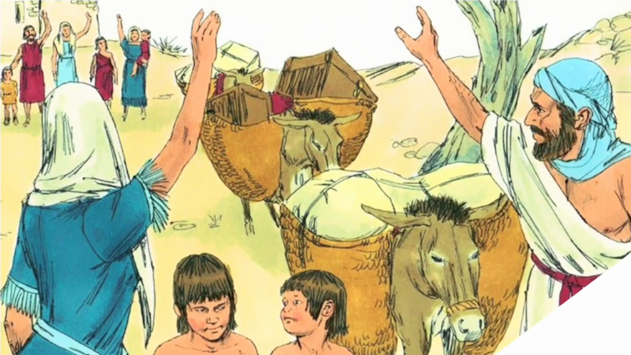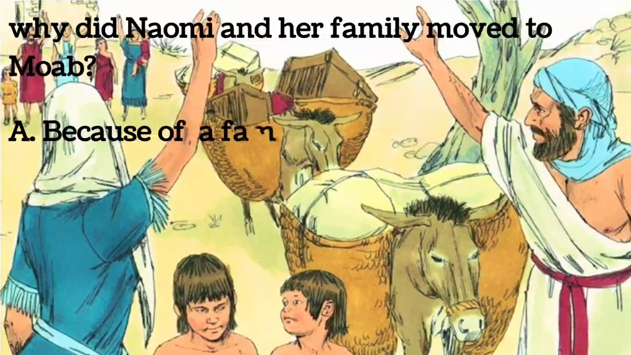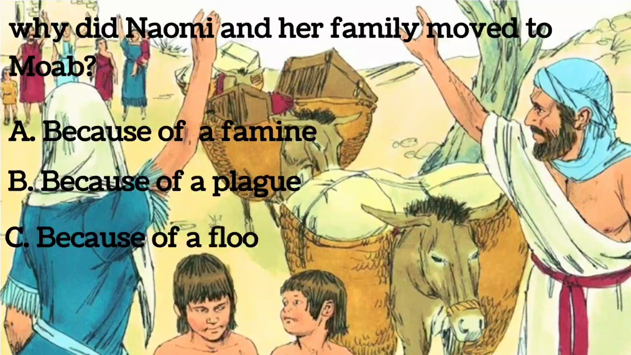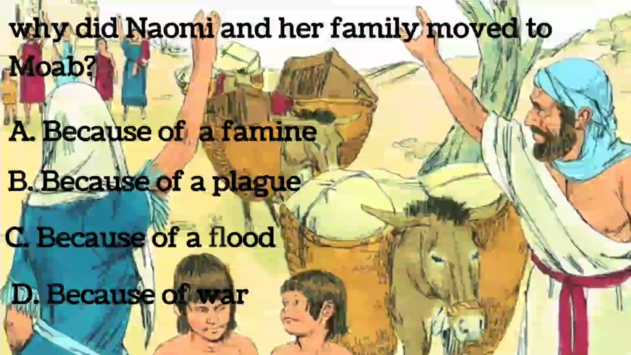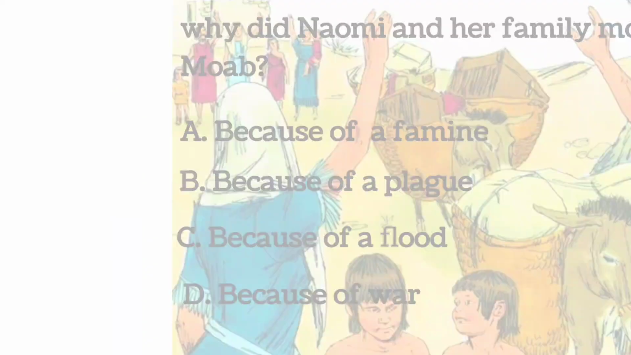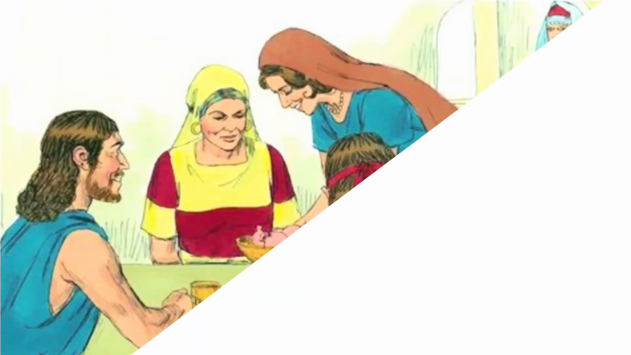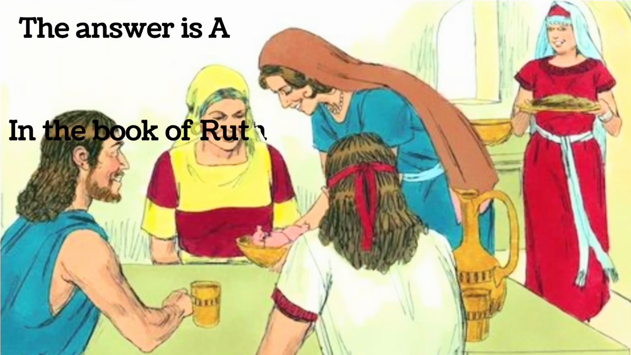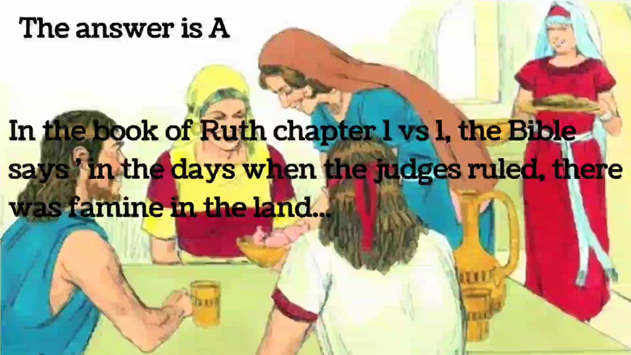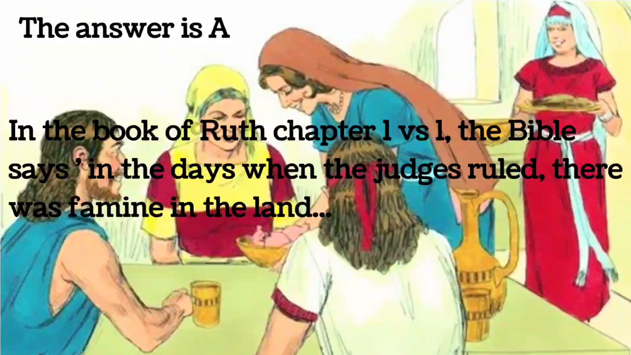Why did Naomi and her family move to Moab? A. Because of a famine, B. Because of a plague, C. Because of a flood, D. Because of war. The answer is A. In the book of Ruth chapter 1 verse 1, the Bible says, "In the days when the judges ruled, there was famine in the land."